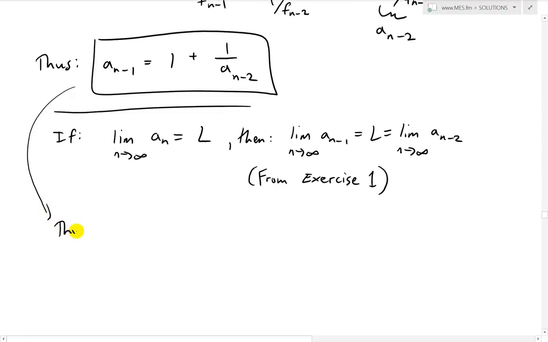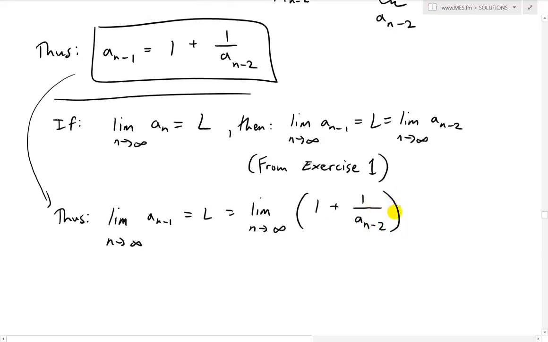Thus the limit as n approaches infinity of An minus 1, my bad, n approaches infinity, not 0, equals L, which equals the entire limit as n approaches infinity of 1 plus 1 over An minus 2.